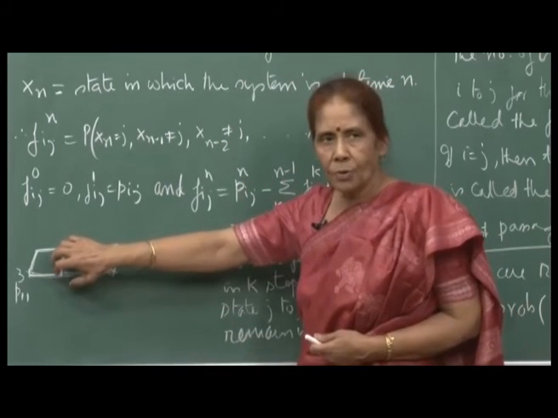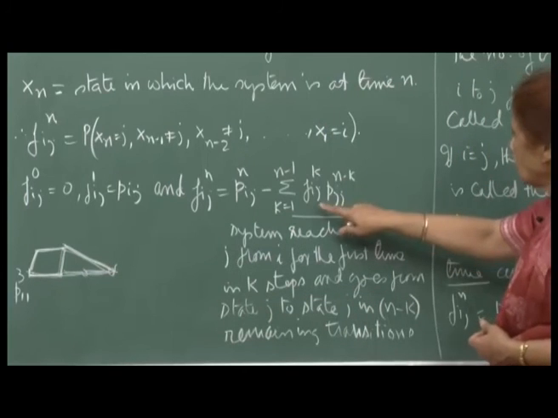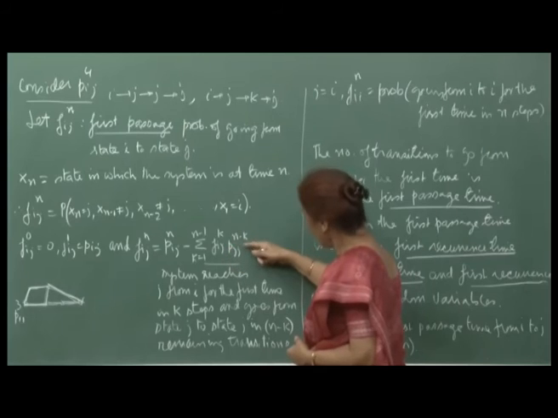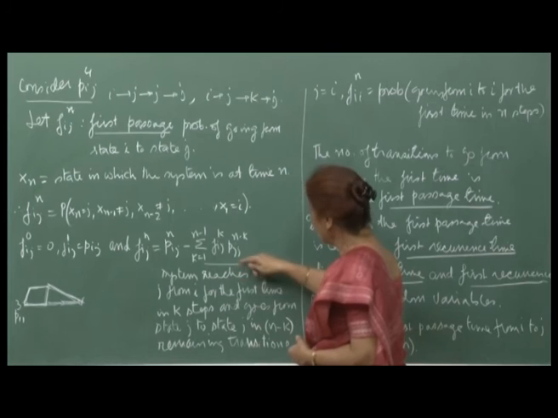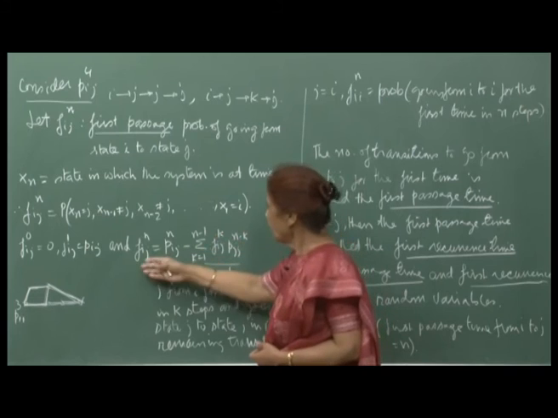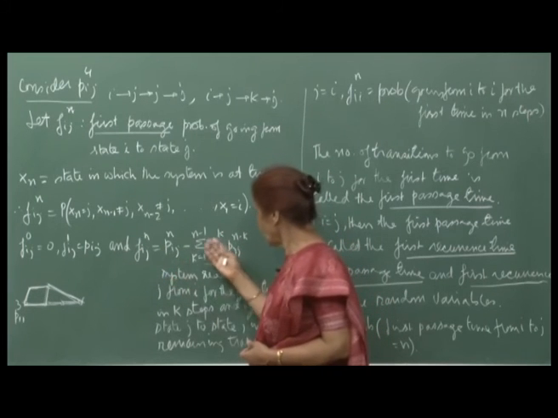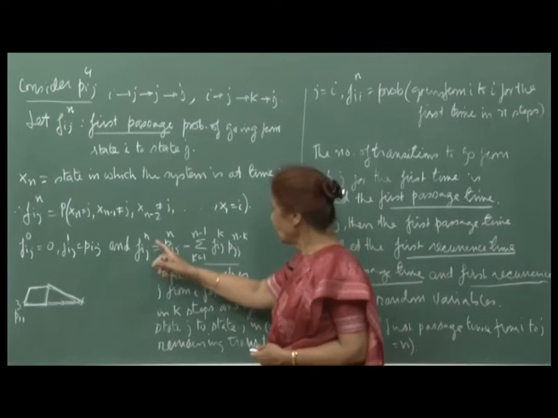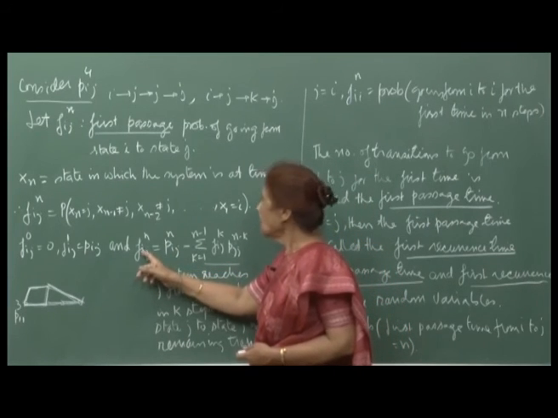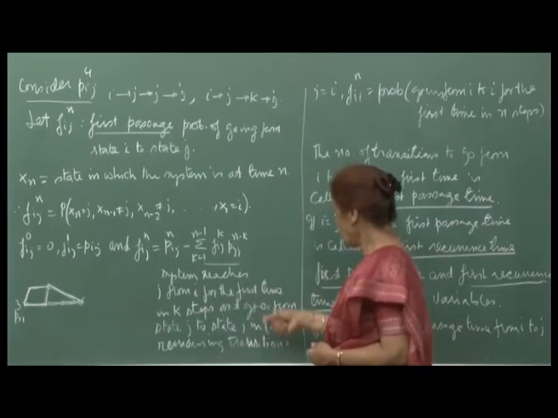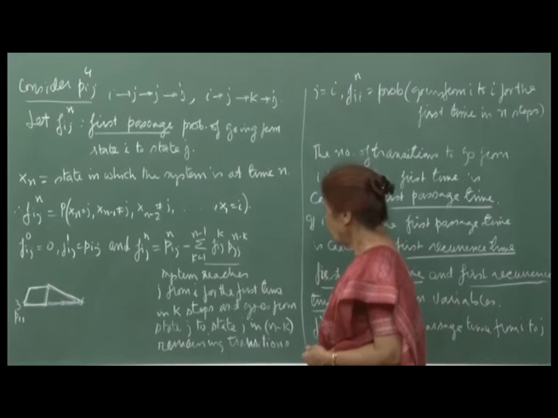So, we are ruling out all those paths. So, we are subtracting. That means you have visited from i to j in k steps for the first time, and then in the remaining n minus k steps you again go from j to other places or remain in j and then come back to j. So, we subtract all these from p_ij(n), and then we get the probability of visiting j from i for the first time in n steps. And then we will see a lot of applications and implications of these probabilities.